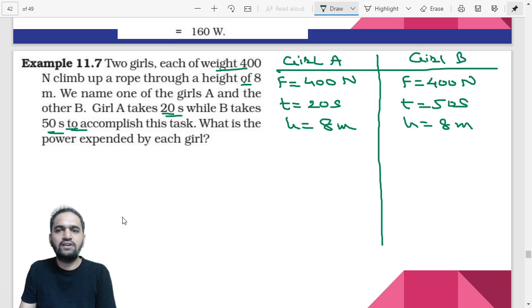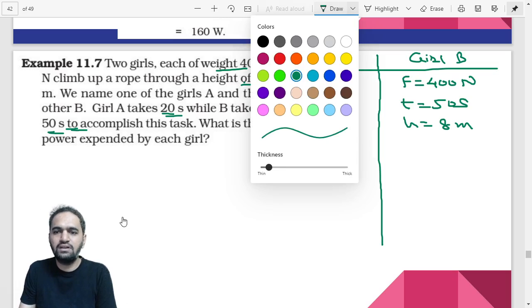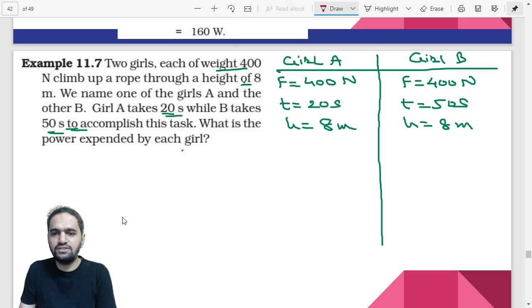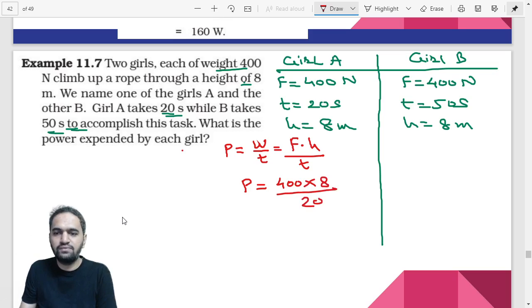Now they are asking us to find out the power. That is so simple. You can just use the formula, power is equal to what? Work by time. What is the formula for work? Force into displacement. But displacement can be written as height, S and H can be replaced. So force into displacement divided by time. You can put the values there and calculate the answer. F value is 400, height value is 8, time value is 20. In the same way, you can find out the value for here also.